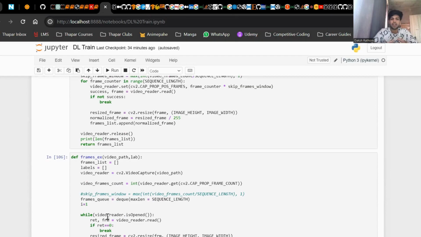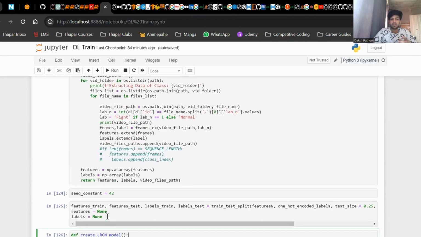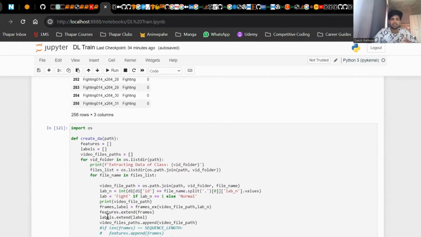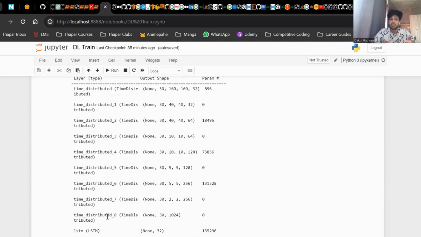For the data pre-processing part, I have two functions mainly: frames extraction, and the second is to prepare the videos or prepare the dataset, which is right here. What this does is that it ventures into the data folder and picks out all the videos, prepares them frame to frame based on my sequence length, and then gives the output in the form of a NumPy array. This NumPy array is 3-channel frames of that sequence length of different videos. I'm pre-processing this data because we want a sequence length that is adaptable for a time-distributed model.